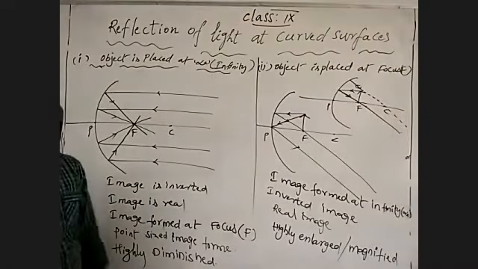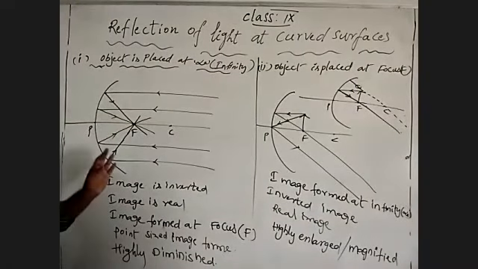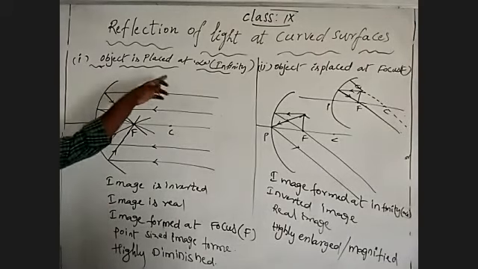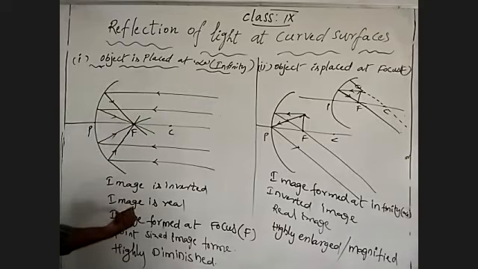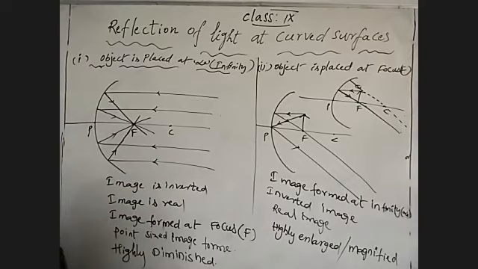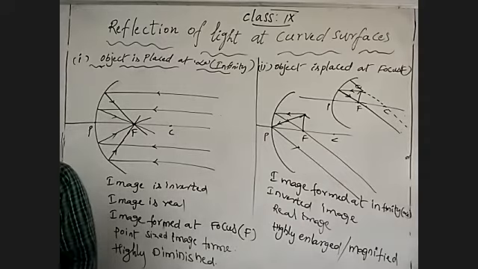It forms at infinity. Did you notice any difference from that? What did you notice? The difference: when the object is placed at infinity, the image is formed at focus. When the object is placed at focus, the image is formed at infinity. Understand? Okay. Then one more we can discuss.